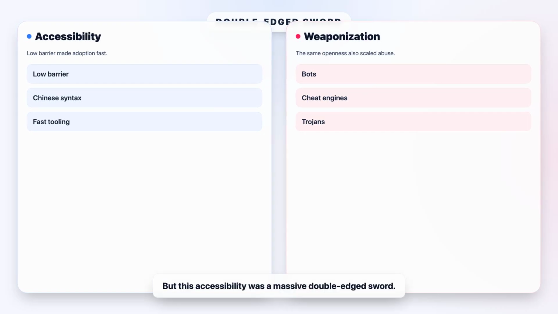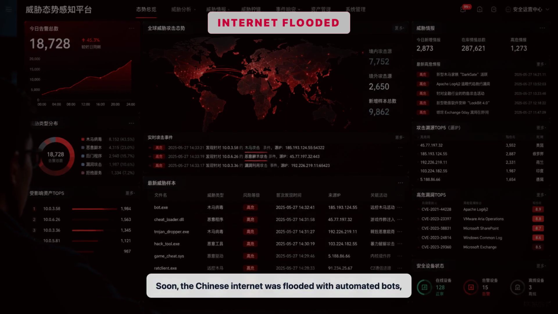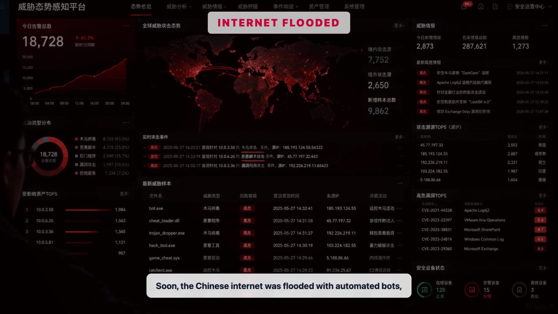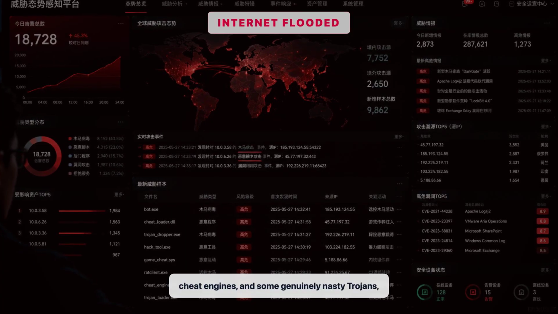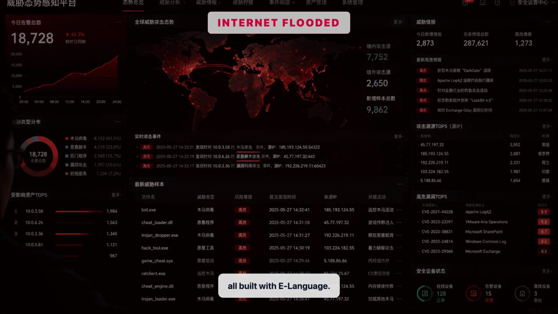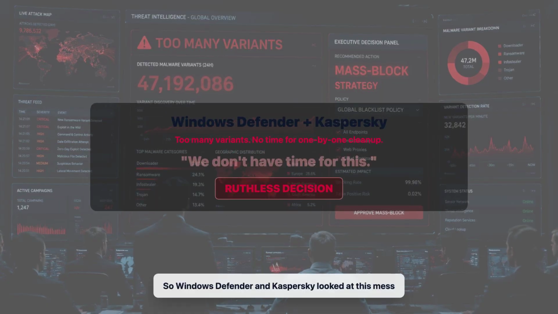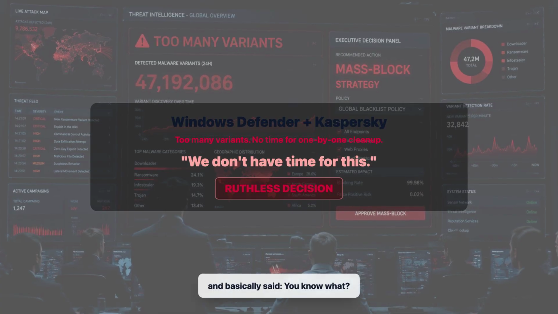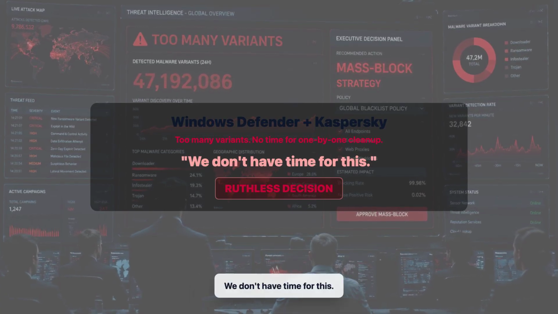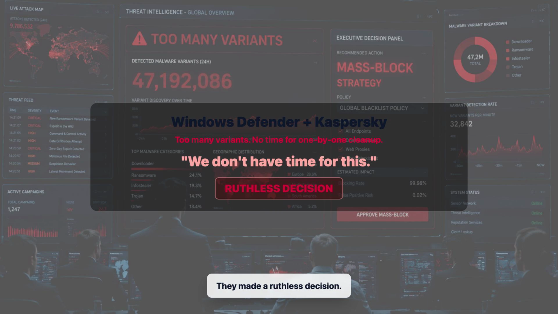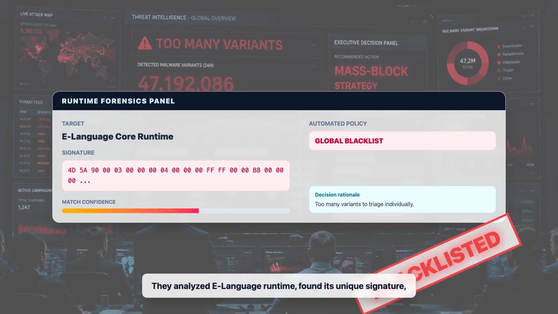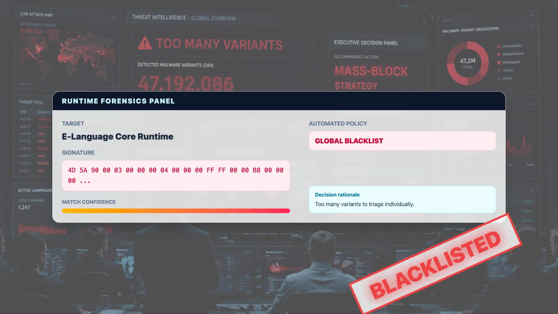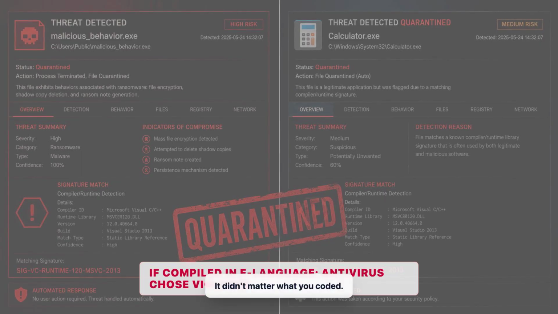But this accessibility was a massive double-edged sword. Soon, the Chinese internet was flooded with automated bots, cheat engines, and some genuinely nasty Trojans, all built with E-language. Global cybersecurity firms were drowning. There were just too many variants. So Windows Defender and Kaspersky looked at this mess and basically said, you know what? We don't have time for this. They made a ruthless decision. They analyzed the core runtime library of E-language, found its unique signature, and blacklisted the whole thing. Nuke it from orbit.